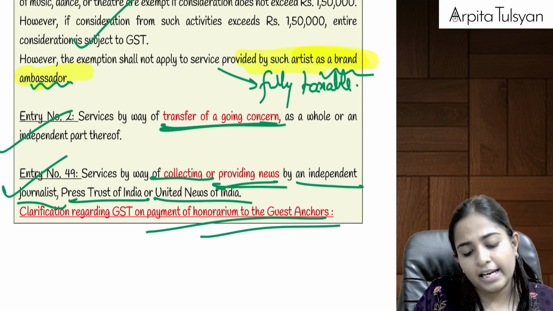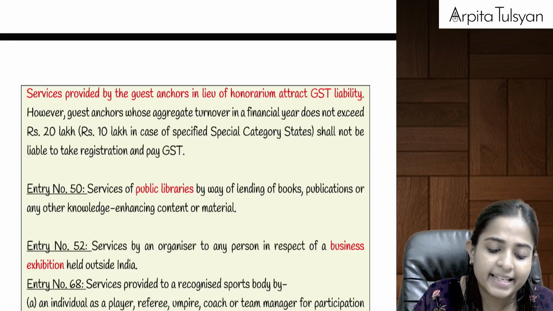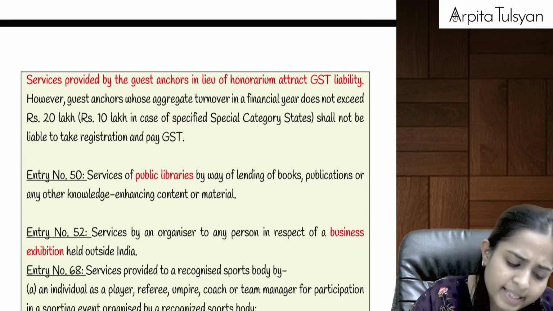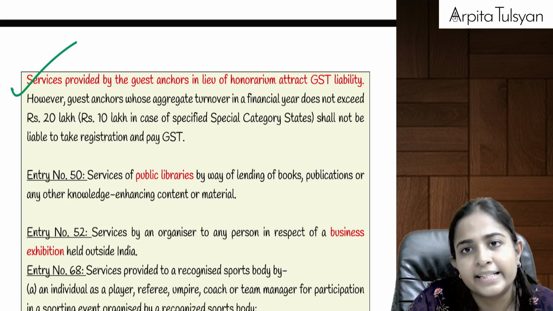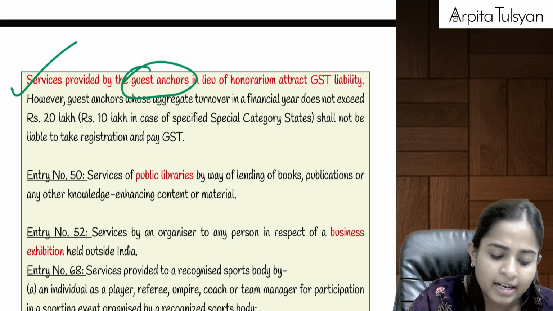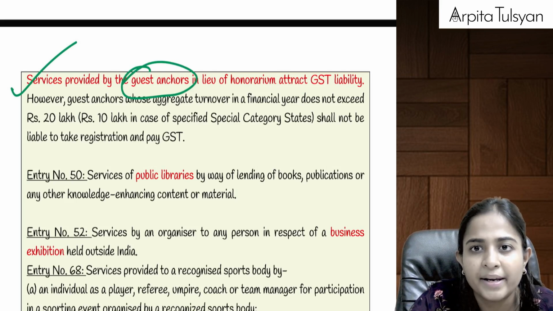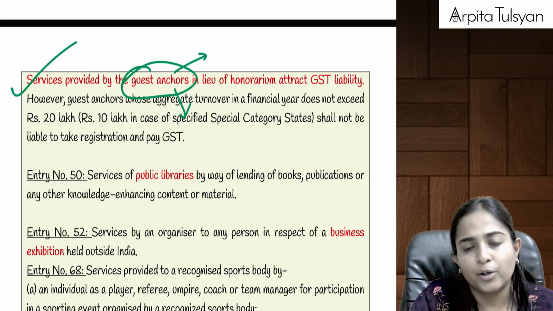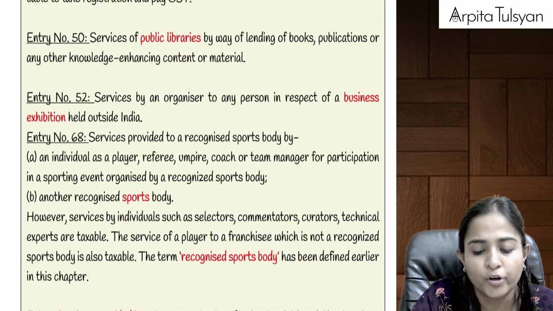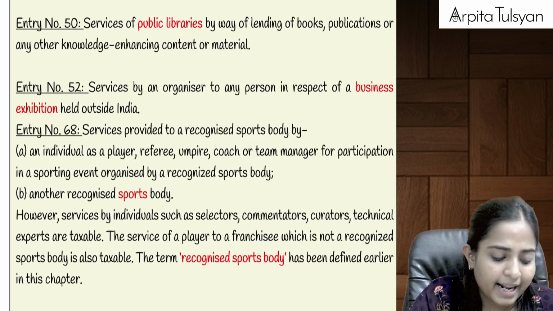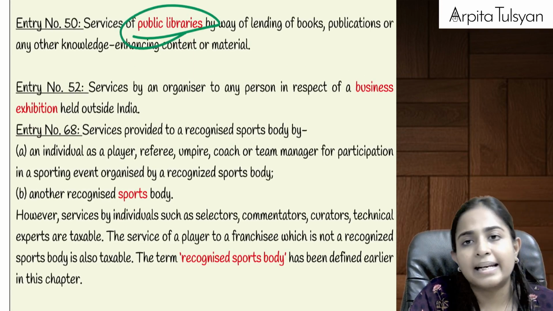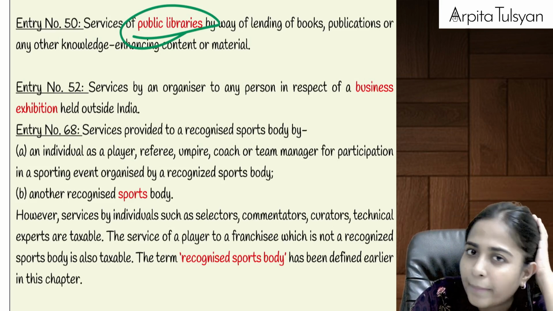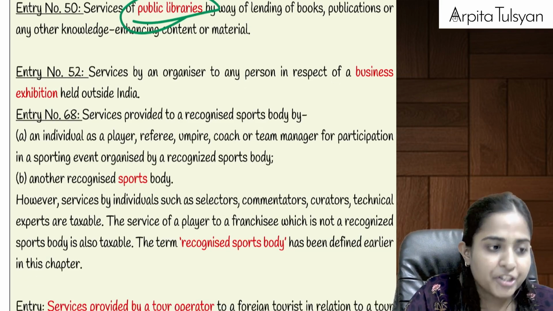But let's say on some TV show, etc., we call some guest anchors, some celebrity, so that the TRP of our show goes up. If they get some honorarium for coming and speaking on our show, and if they are registered persons under GST, then this amount is going to be liable for GST. So whatever honorarium they get as guest anchors will be taxable under GST. Then public libraries provide the service of lending books, magazines, etc., for which they collect nominal charges. Even that will be exempted from GST, right?